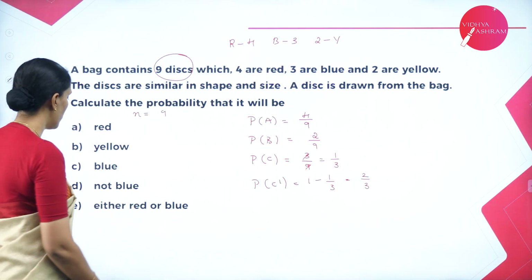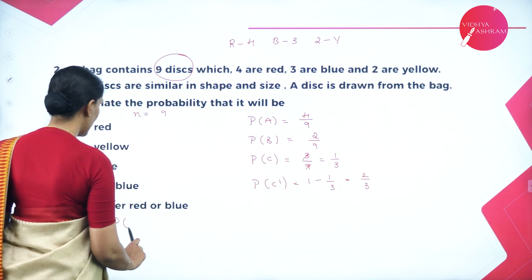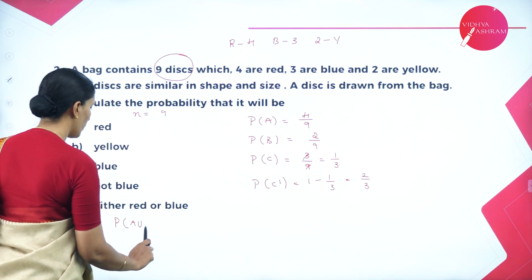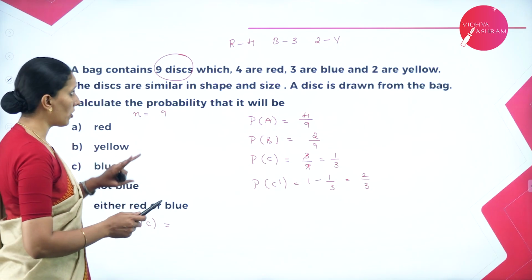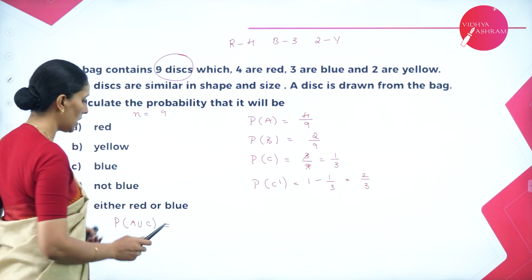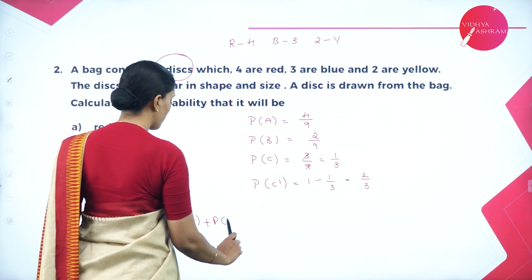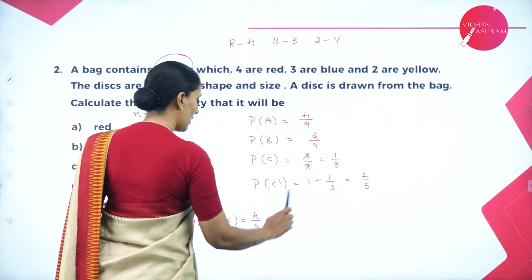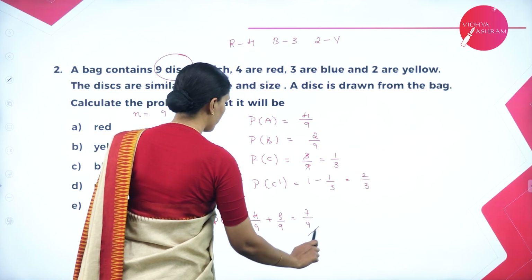Either red or blue. That means the probability of red, taken as A, and blue, taken as C, is the union of A and C. Obviously they are mutually exclusive because there is no intersection between the colors. So that is equal to probability of A plus probability of C, which is 4 by 9. Let's keep 3 by 9 only for easier calculation, which gives 7 by 9.